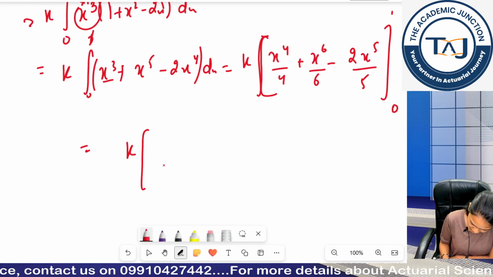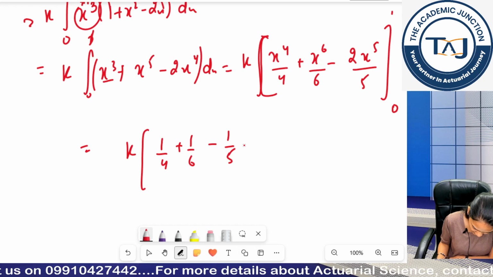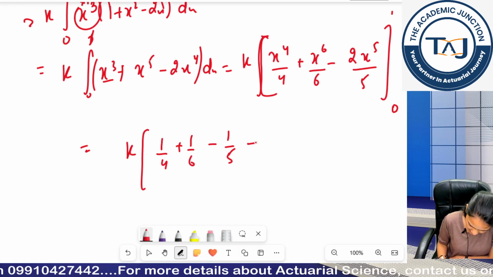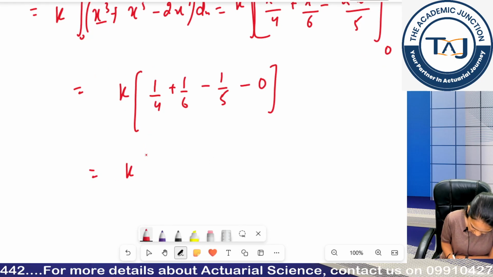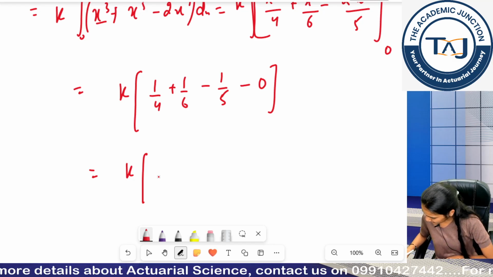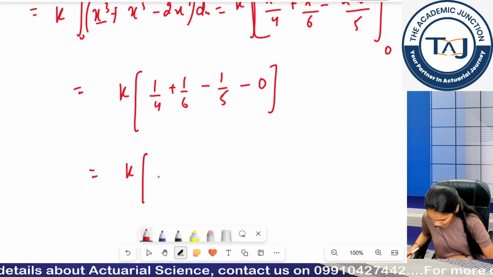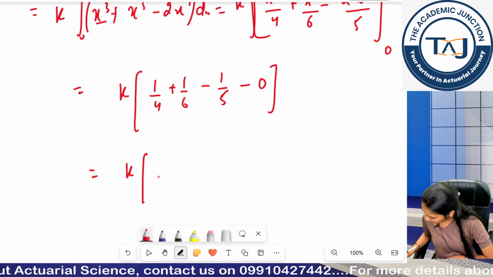So again I put in my values, so 1 by 4 plus 1 by 6 minus 1 by 5, and I have nothing but 0 here. So if I solve it in the calculator, put in the values of 1 by 4 plus 1 by 6 and I have 1 by 5 here.